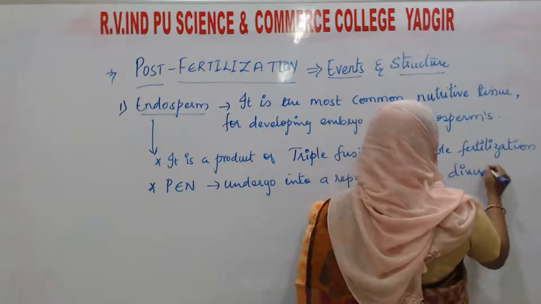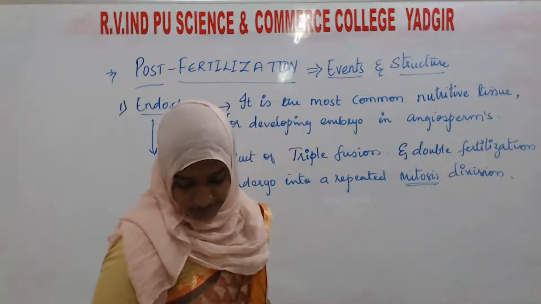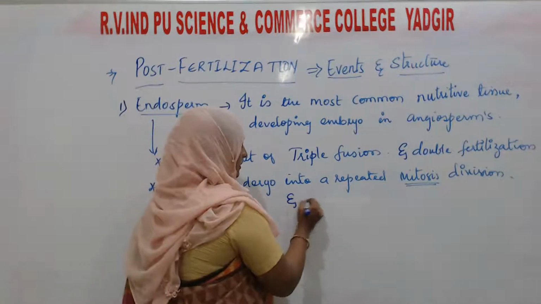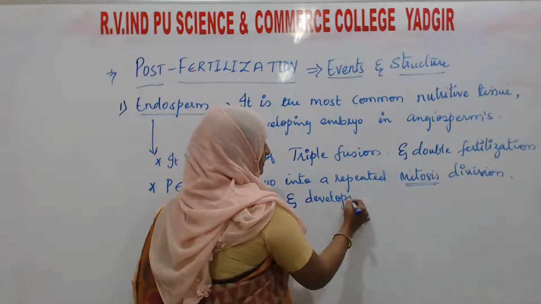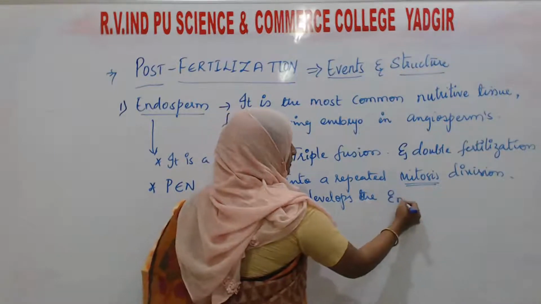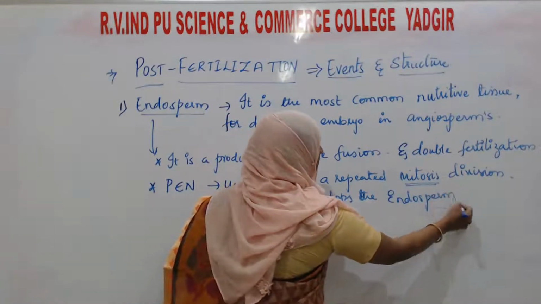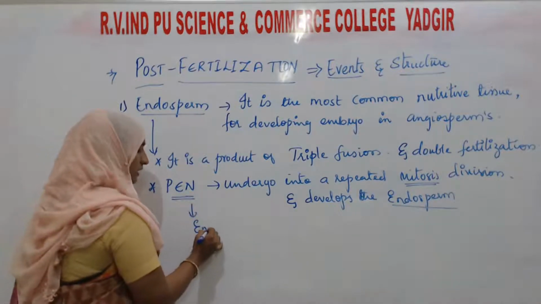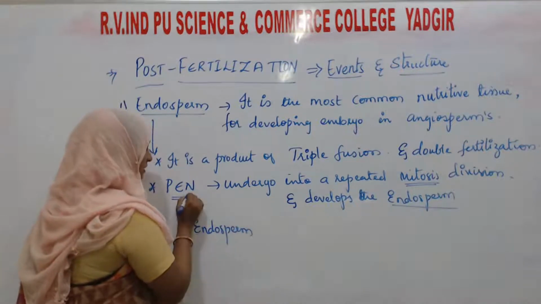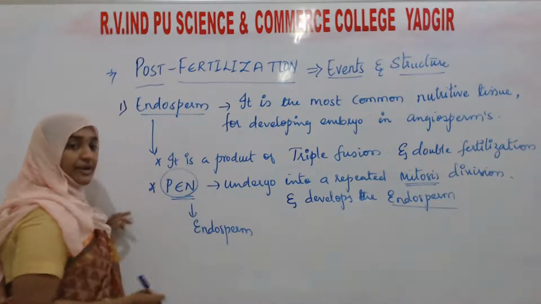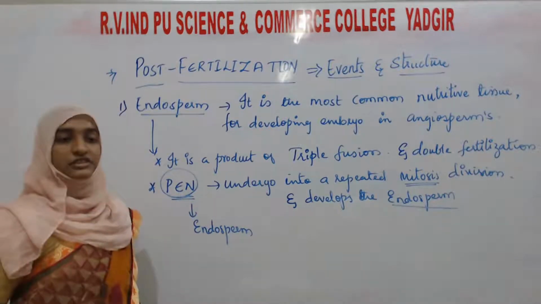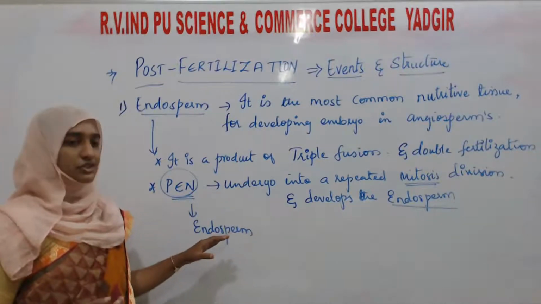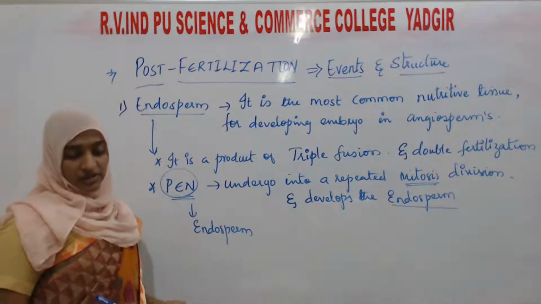For what purpose? To form the endosperm. The primary endosperm nucleus will repeatedly undergo mitosis, the equational division, and after that repeated mitosis, it will develop into the endosperm.